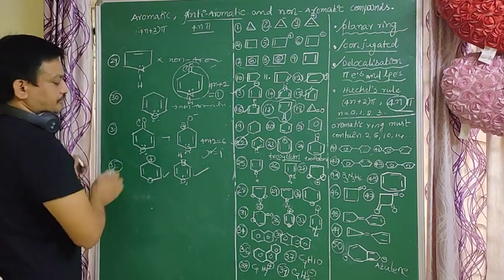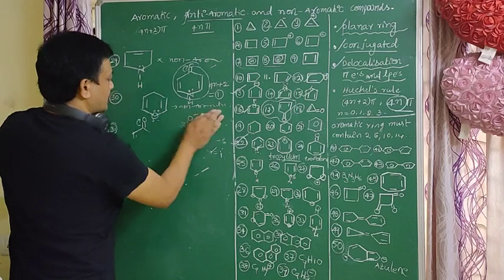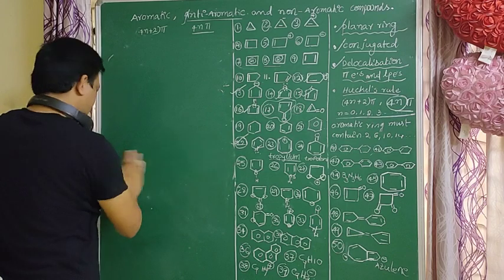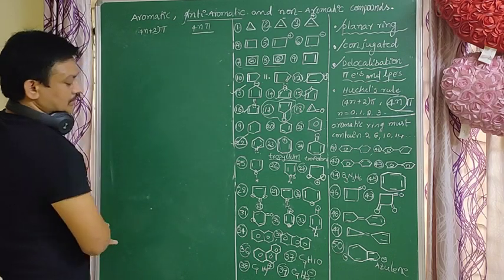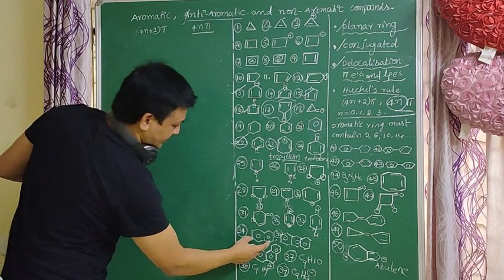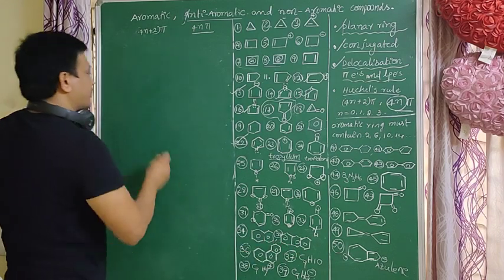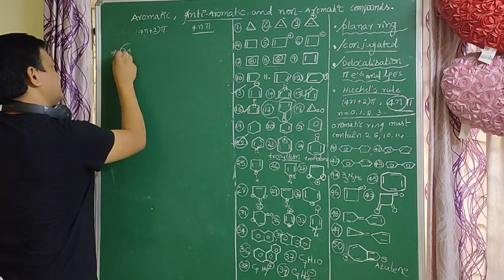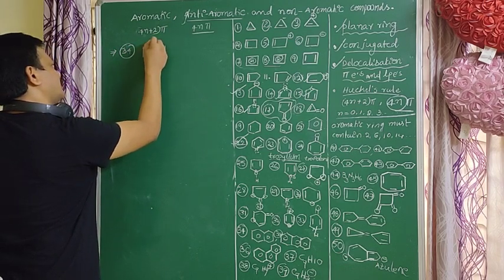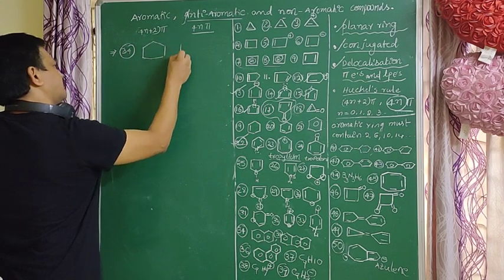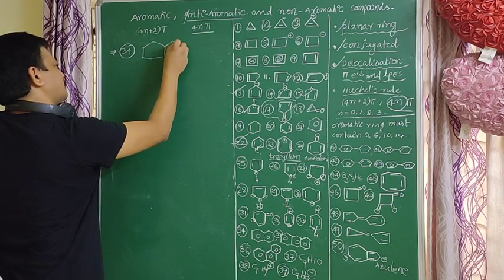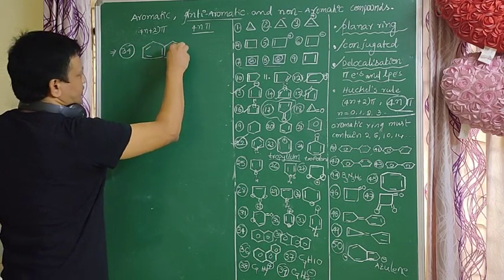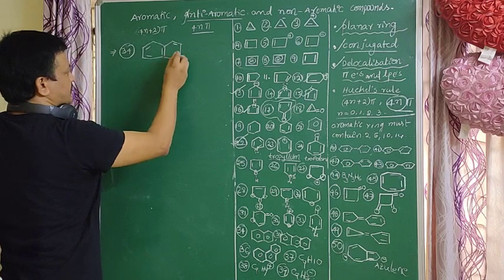So next, are naphthalene and anthracene aromatic compounds or not? One second. So here conjugation is there, and those electrons are delocalized electrons.